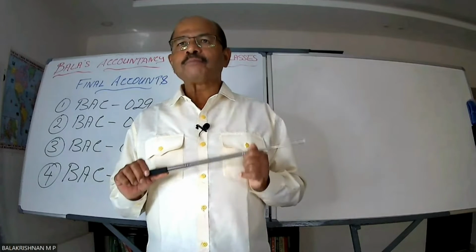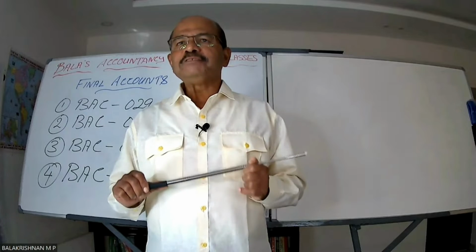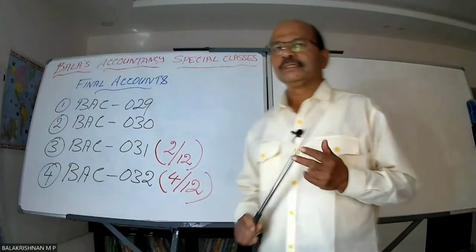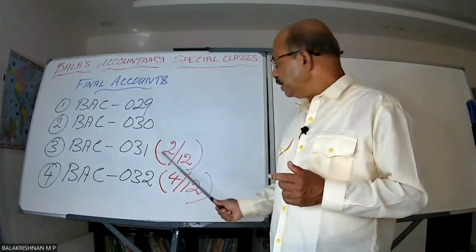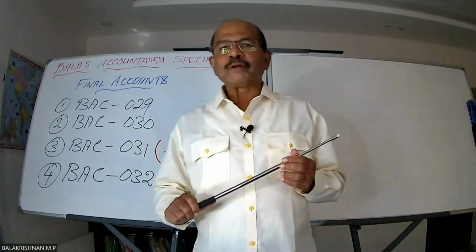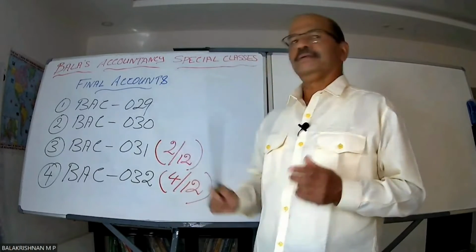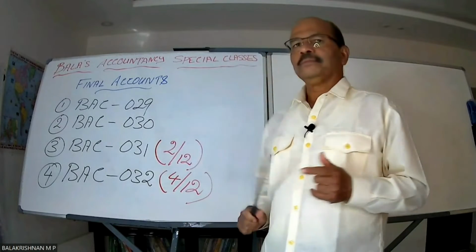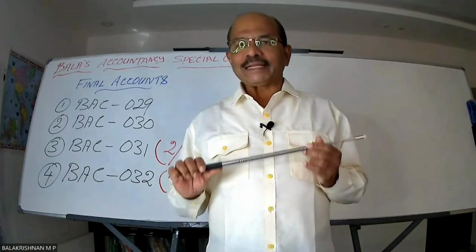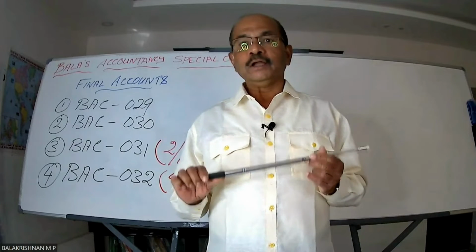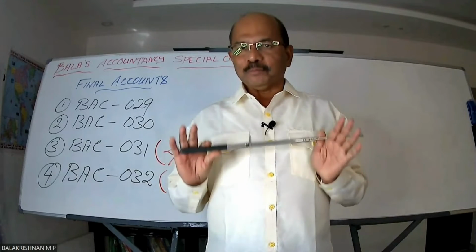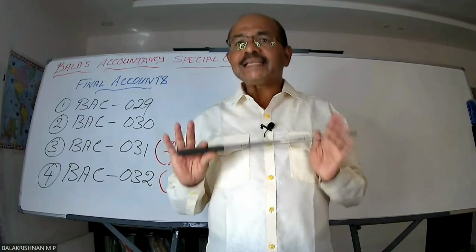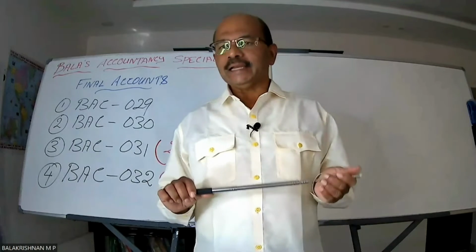As already informed in my last episode, I've scheduled a special 12 final account sums, 2 in every episode, beginning from BAC 031. The current one, BAC 032, also has 2 practical sums worked out. I'm sure by this time you have mastered the art of finalizing accounts and you are sufficiently thorough in preparing a trial balance and balance sheet.